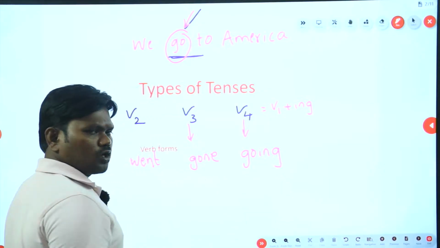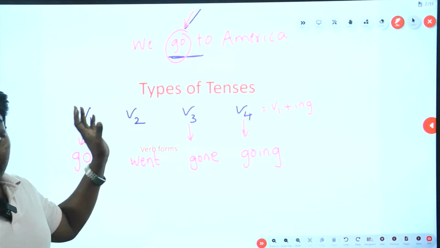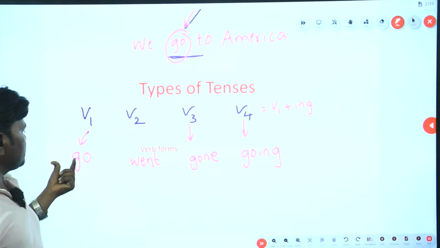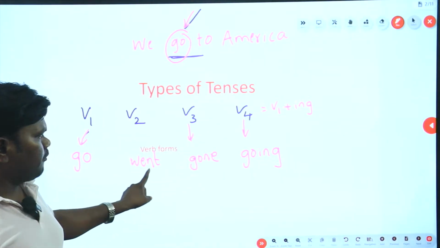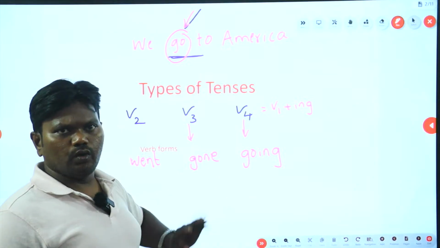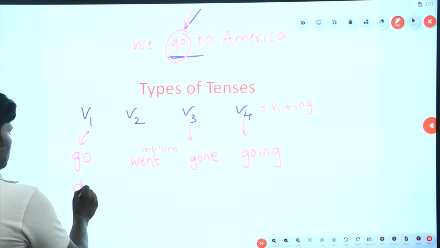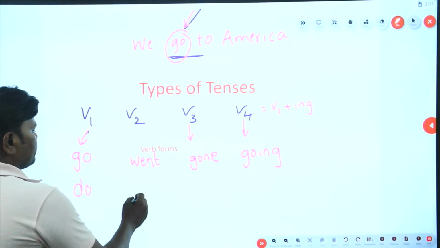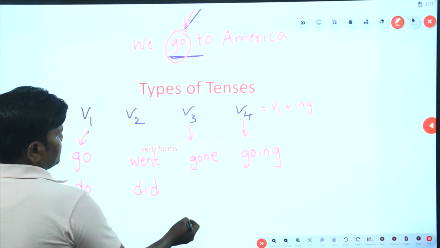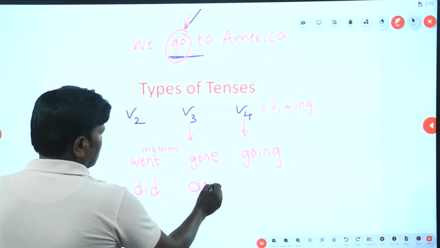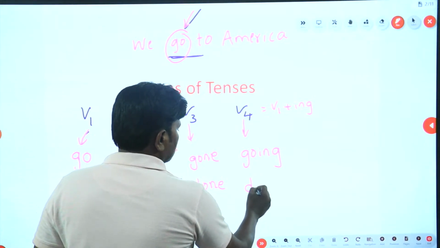We have a separate topic called verb in our grammar, but for now, to understand the different types of verbs, just see there are four different types: V1, V2, V3, V4. So go, went, gone is V3, going is V4. For example, let me take one more example. Say do. Do is V1. What is the V2 of do? Did. Okay. What is V3? Done. What is V4? That is V1 and ing form, doing.